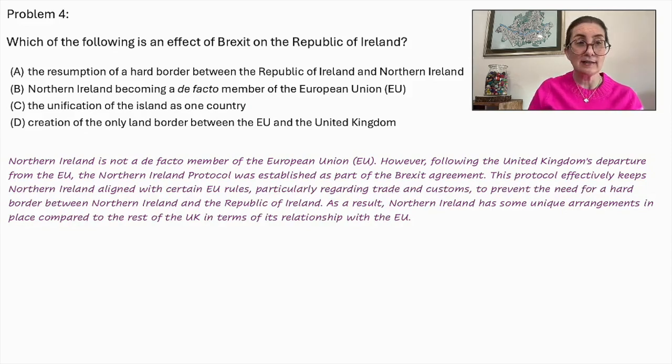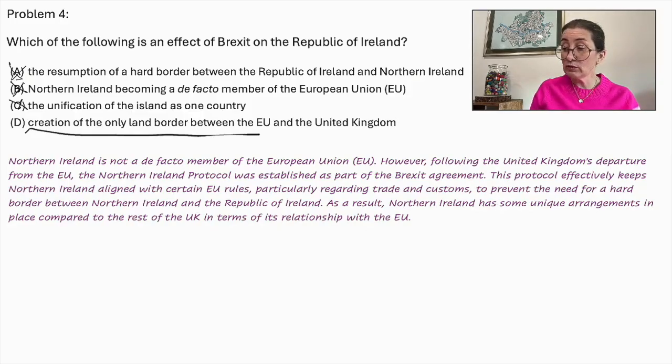So looking at the answers again, the resumption of a hard border did not occur. Northern Ireland did not become a de facto member of the EU, although there is a special relationship. The unification of the island as one country did not happen. However, it did create the only land border between the EU and the United Kingdom, and so D is the correct answer.